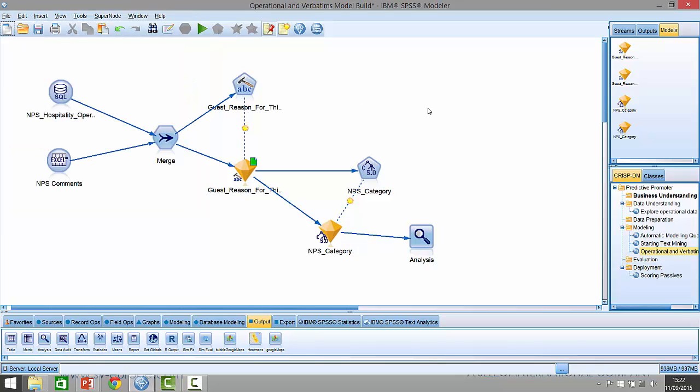So what we're finding here is that by using a combination of the text data and the operational data, we're actually able to predict people's responses. Now, in reality, if we were trying to apply our model to people who we haven't asked to provide us with a score, or people who refuse to provide us with a score, we can't use the text data. But what this does is allow us to really see the interaction between the operational information and the text data, and to find out whether we can accurately predict an outcome, and how much of a difference the text actually brings to our ability to predict accurately.